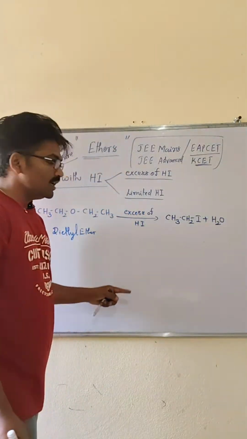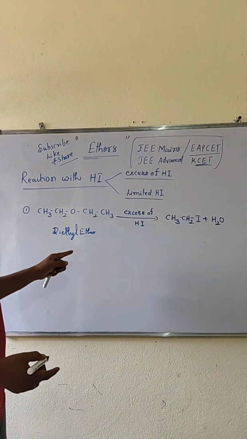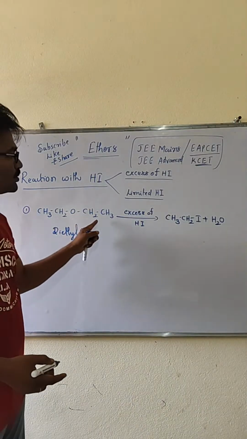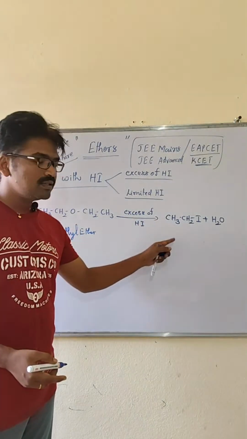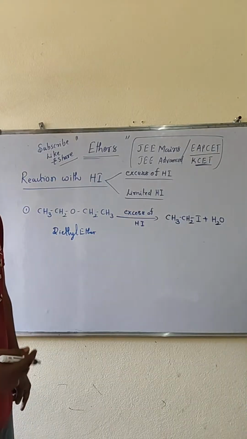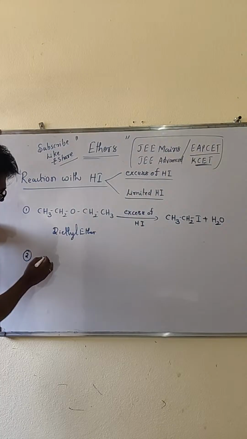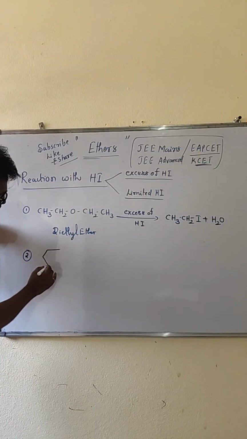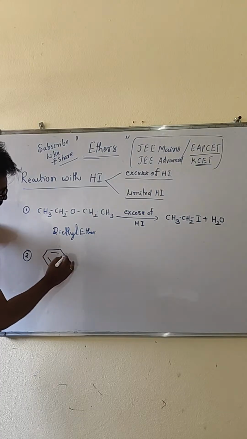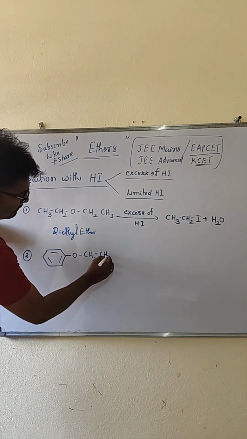So this is the case where both alkyl groups can be converted into iodides, and the oxygen with two hydrogen atoms is converted into water. See the second one. In place of one of the alkyl groups, benzene is there, then oxygen, then CH2-CH3.